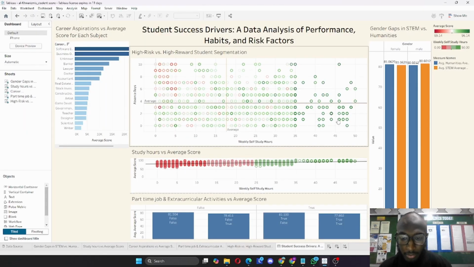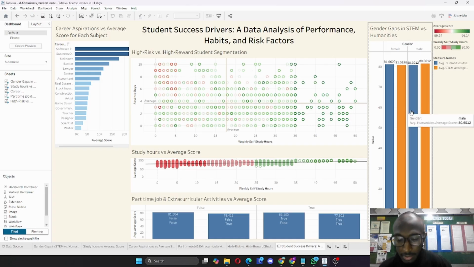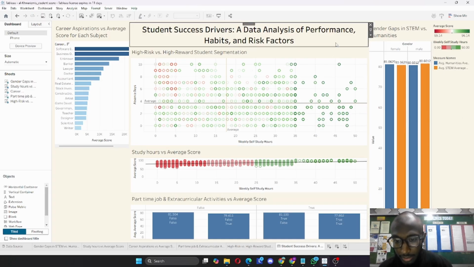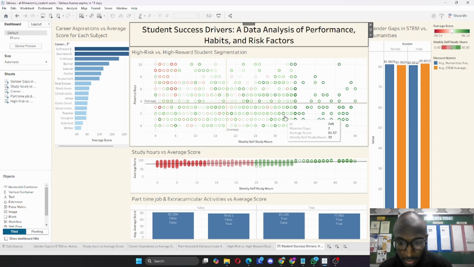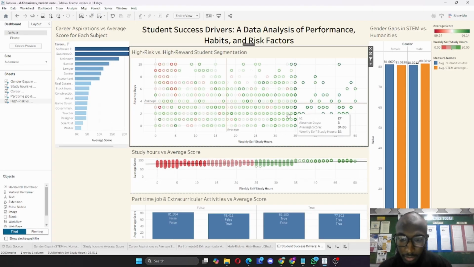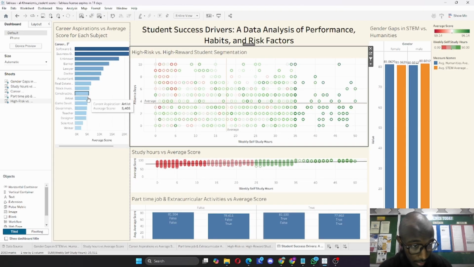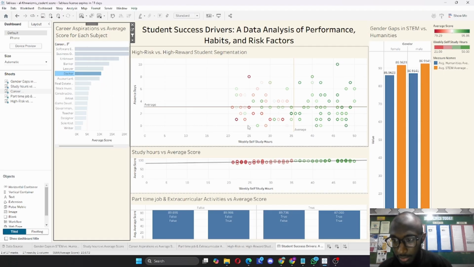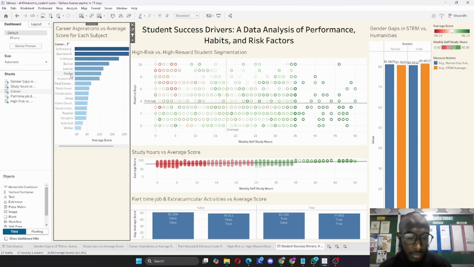Second, I made a dashboard. It shows you all the visualizations that we made, and here is a filter that interacts with the other visualizations. If you press here, all the parameters will change accordingly. Not only on this visualization, but here also, if you select doctor, it will show you all the related information. That's all for my part.